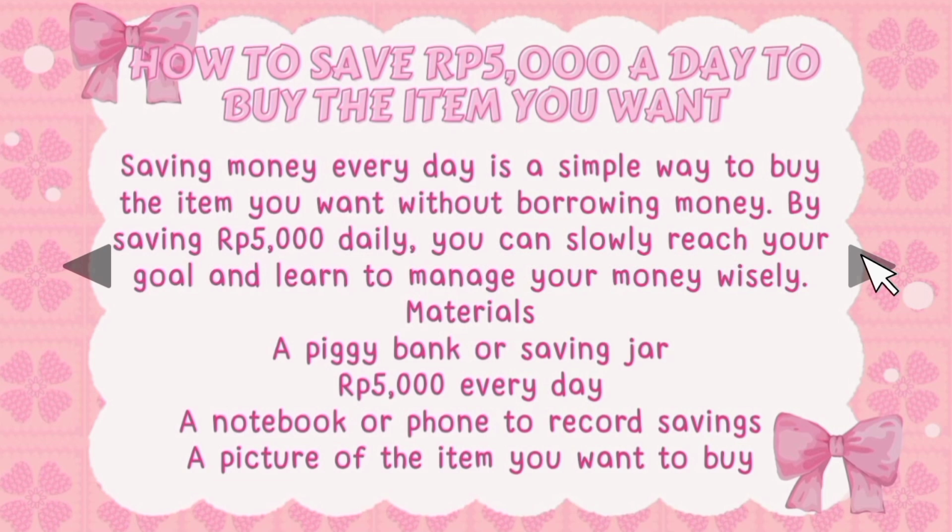Now, I will explain an example of procedural text about personal money management. The title of the text is How to Save 5,000 Rupiah a Day to Buy the Item You Want. This title shows the goal or purpose of the text, which is teaching the readers how to save money little by little in order to buy something they want.